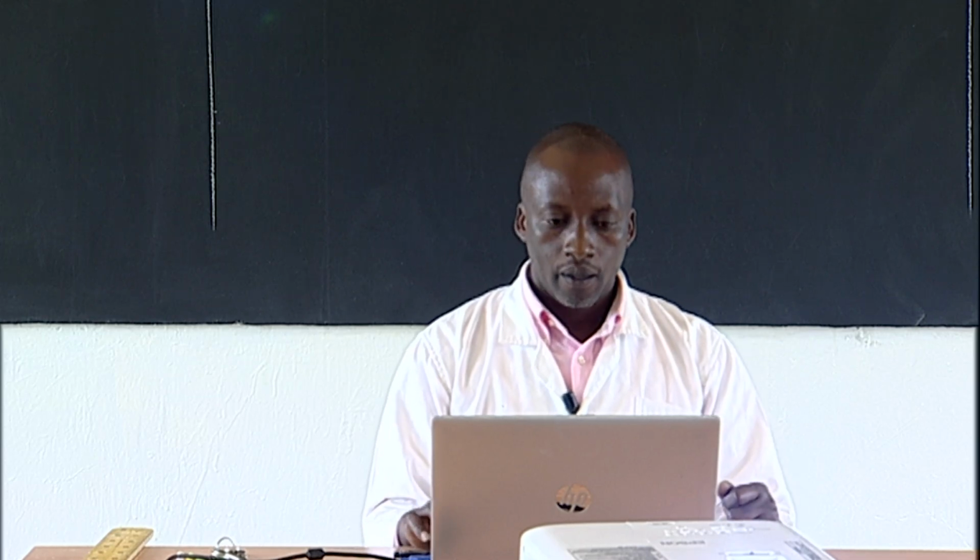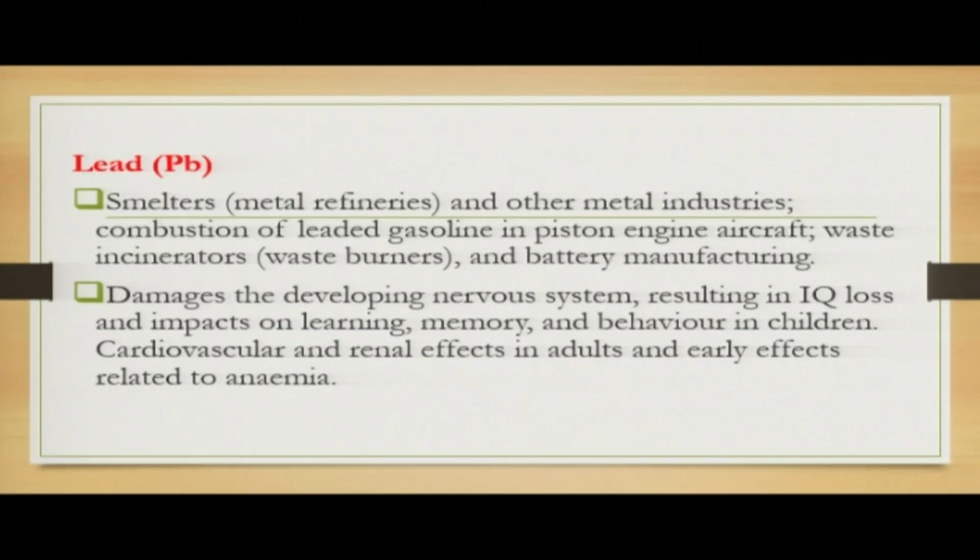Then we look at lead metal. Sources are smelters, that is metal refineries and other metal industries, combustion of leaded gasoline in piston engine aircraft, waste incinerators, waste burners, and battery manufacturing. All these may produce some lead particles into the atmosphere and cause damage to the developing nervous system.